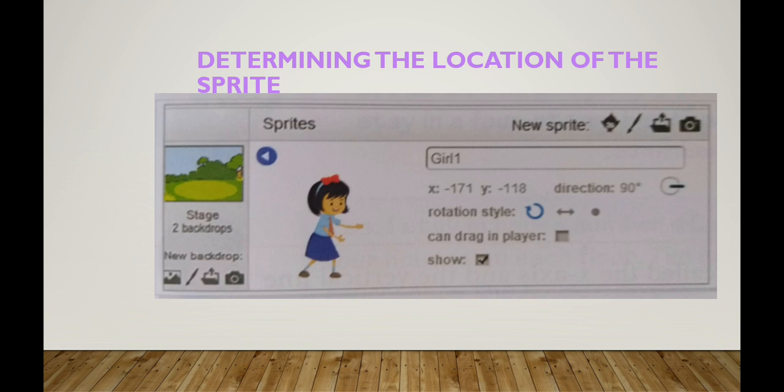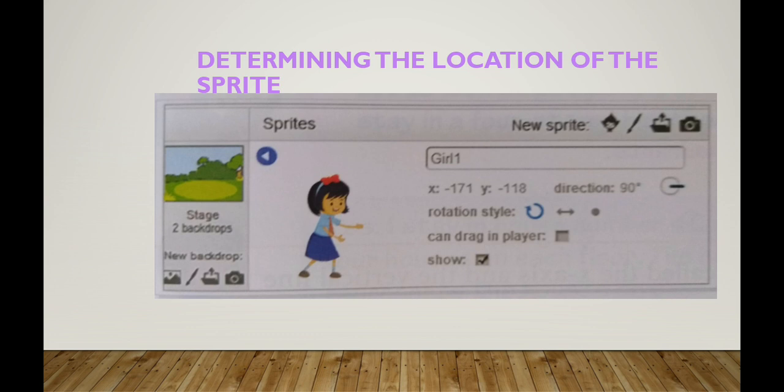Next, determine the location of the sprite. What are you going to determine in this location? When you open the Scratch application, at the bottom one sprite will be there. At the top of that, one icon will be there. If you click that, it will be opened like this.